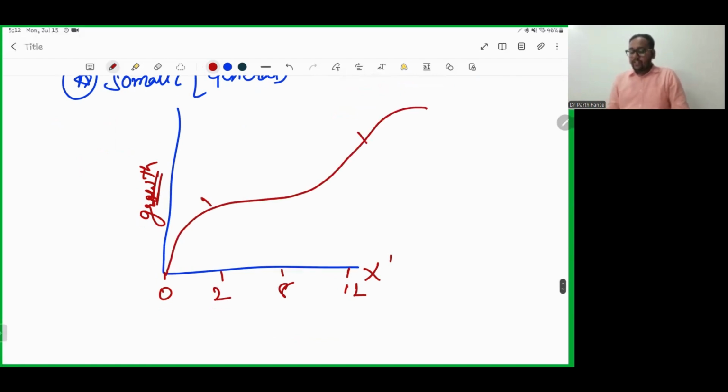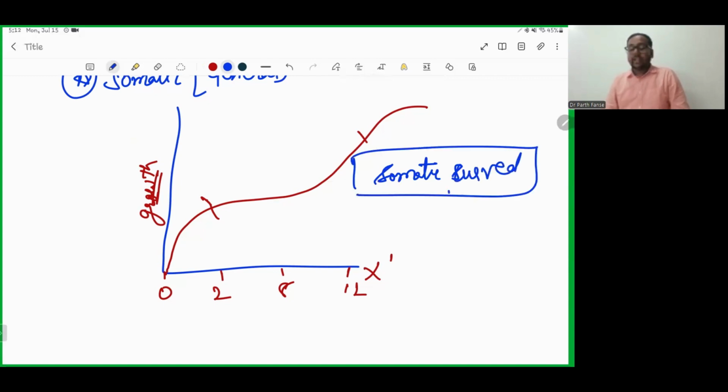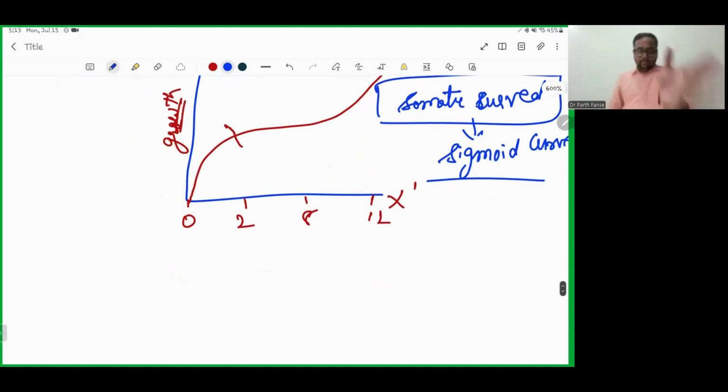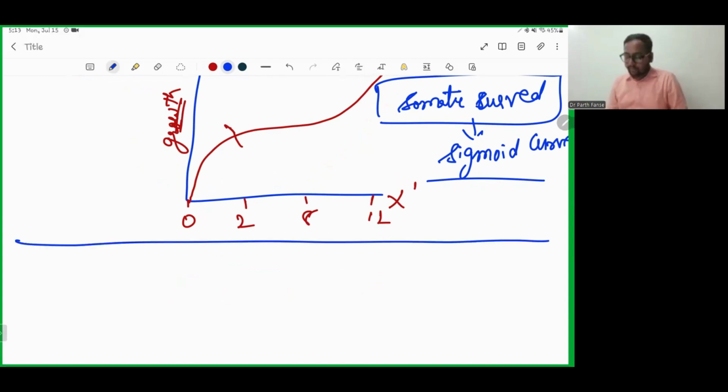This shape is also called the somatic curve. The shape of somatic growth is called a sigmoid curve, because it shows a sigmoid-like turn, a sigmoid-like shape, in the graph. That's the reason why it is called a sigmoid curve, which is considered in somatic or general growth.